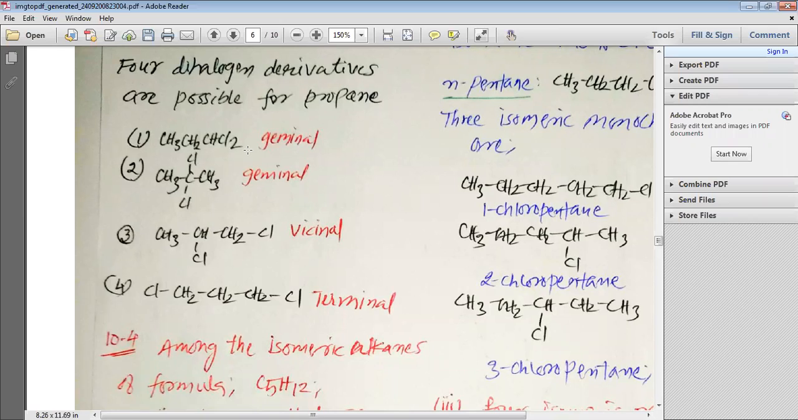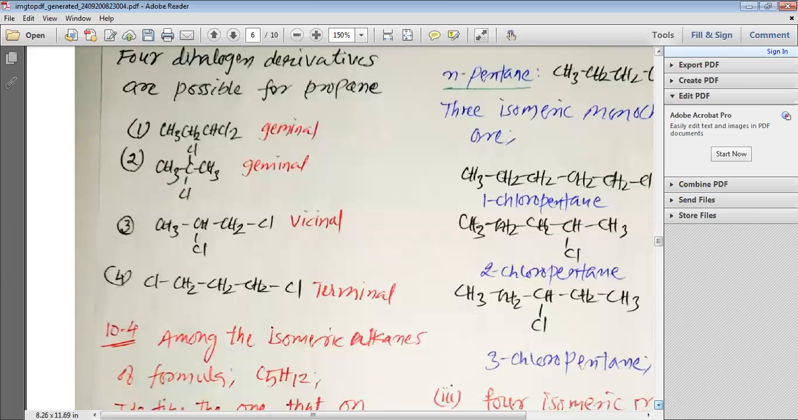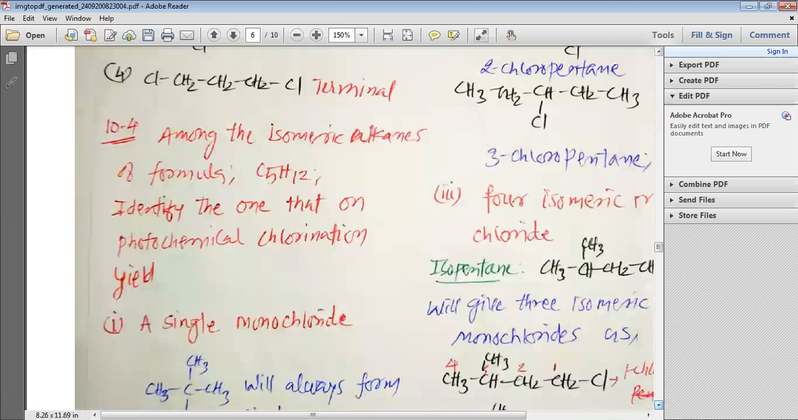Third, CH3CHClCH2Cl. One chlorine is present on the first carbon, one chlorine is present on the second carbon. ClCH2CH2CH2Cl. One chlorine is present on the first carbon, the second chlorine is present on the third carbon. The first two compounds are known as geminal dihalides. The second compound is known as a vicinal dihalide. The third compound is known as a terminal dihalide.